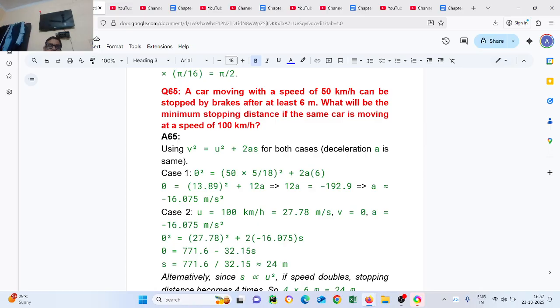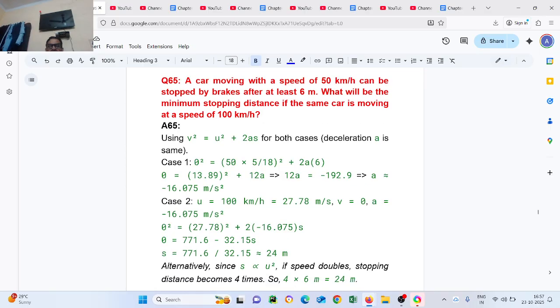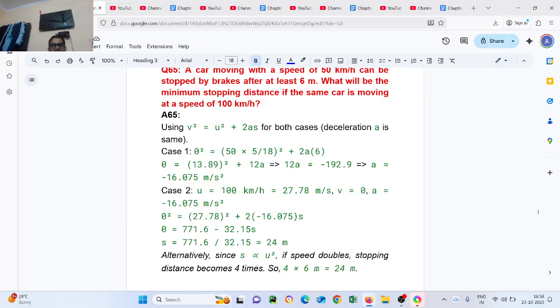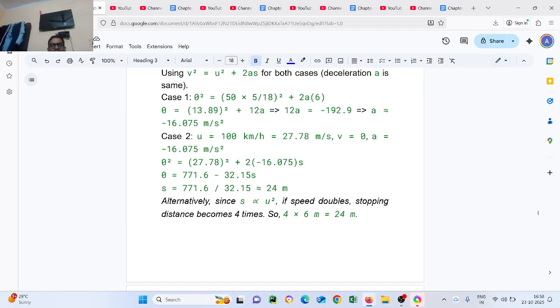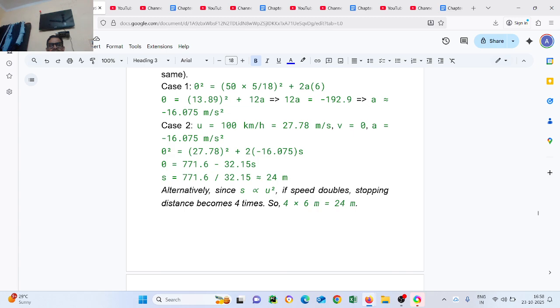Case 1: u equals 50 km per hour, which is 13.89 meters per second, v equals 0, s equals 6 meters, so 0 equals 13.89 squared plus 12a, giving a equal to minus 16.075 meters per second squared. Case 2: u equals 100 km per hour, changed to meters per second it is 27.78 meters per second, v equals 0. Putting in the values, you will get 24 meters. Alternatively, since s is proportional to u squared, if the speed doubles, the stopping distance becomes 4 times, so 24 meters.